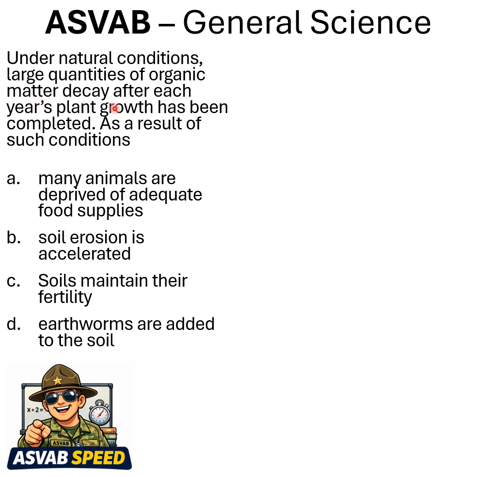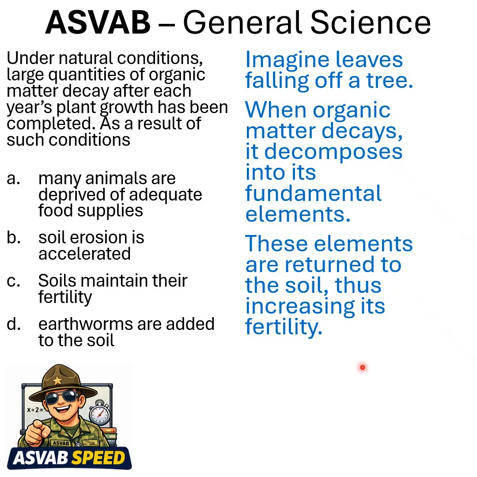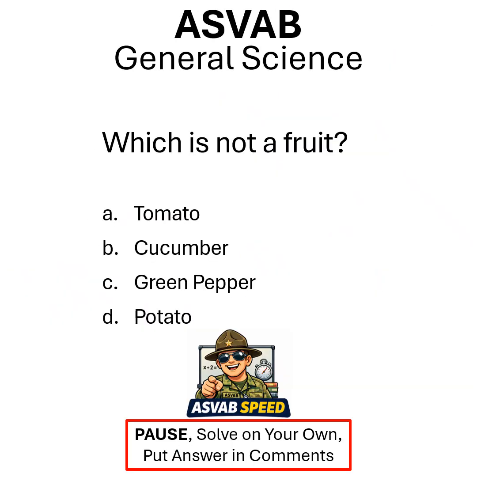Organic matter decays after each year's plant growth. A way to visualize it is imagine leaves falling off a tree. When organic matter decays, it decomposes into its fundamental elements. These elements are returned to the soil, thus increasing its fertility. So of all the answers, the best option is C. Soils maintain their fertility.